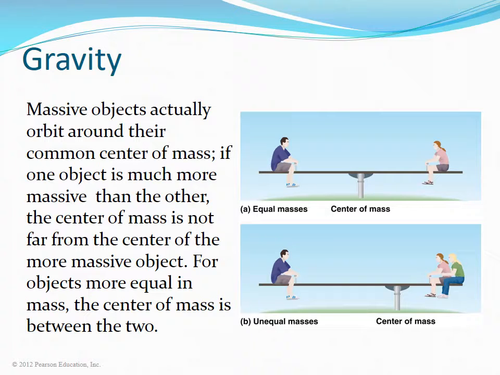The implication of Newton's law of gravity is that massive objects actually orbit about their common center of mass. If one object is much more massive than the other, the center of mass is not far from the center of the more massive object, like two people on the seesaw. For objects more equal in mass, the center of mass is between the two.